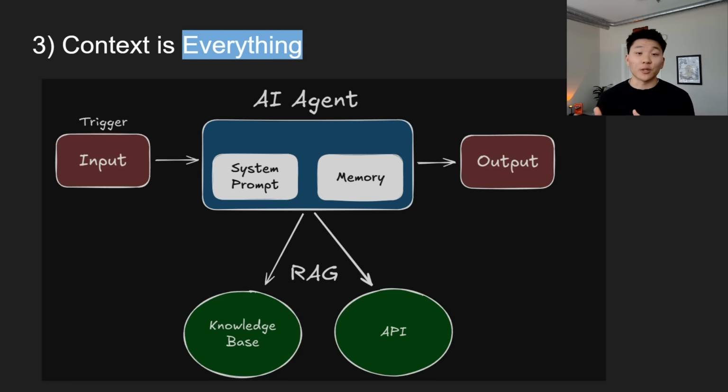And then we have the aspect of the real-time context. This is because there's some information that's just too dynamically changing or too large to fit within the actual system prompt of the agent. So instead of relying on this predefined knowledge, we can retrieve this context dynamically. So maybe it's as simple as we're asking the agent what the weather is. So it hits that weather API in order to go access real-time current information about the weather. It pulls it back and then it responds to us. Or it could be, we're asking about product information within a database. So it could go hit that knowledge base that has all of our product information, and it will search through it, look for what it needs, and then pull it back and then respond to us with it. So that's the aspect of RAG, and it's super, super powerful.